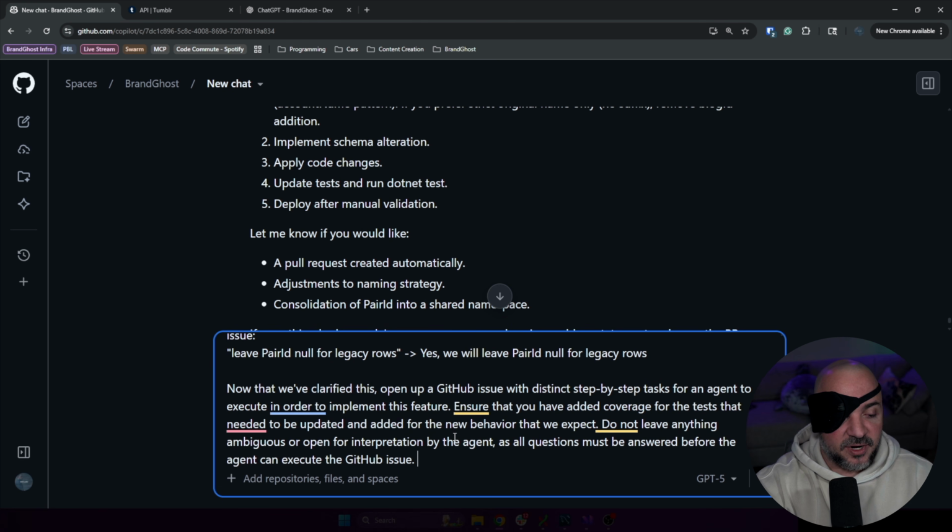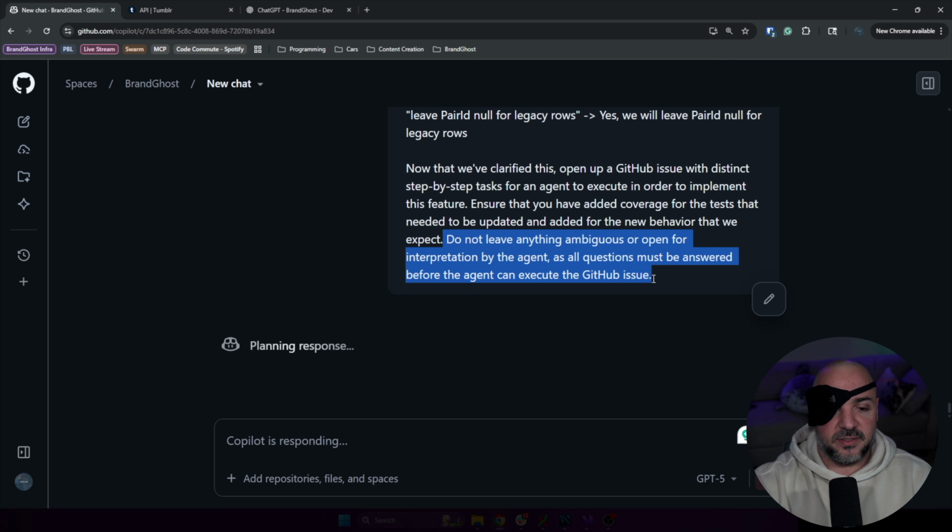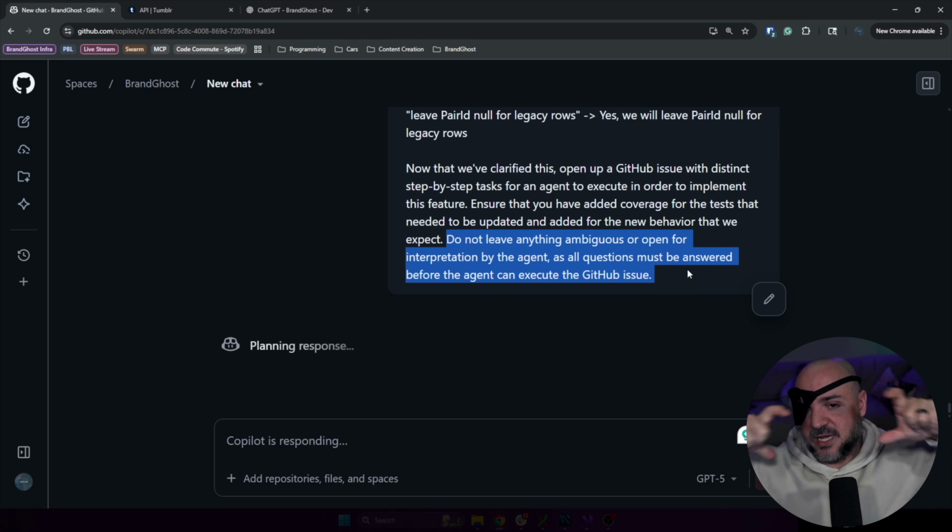I'm going to send this over and just going to call out that one of the things that I need to figure out how to improve is that I am pretty sure this part, do not leave anything ambiguous or open for interpretation by the agent. I suspect what's going to happen, because I've seen this happen a few times now, is it's going to leave this as a step in the issue. Instead of going, oh, I need to figure this out before I make the issue, it goes, no problem. I'm making the issue, and this is one of the things I have to put into the issue.